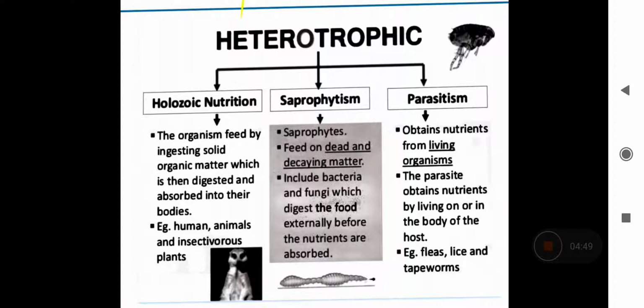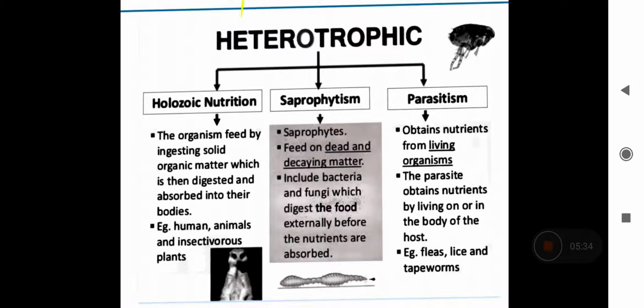Now, the heterotrophic mode of nutrition, if we categorize it broadly, there are different types of heterotrophic nutrition. First is holozoic nutrition, as you can see in this slide. In holozoic nutrition, the digestion happens inside the body of the organism. The food is ingested and digested inside. Most animals, including humans, are holozoic. They follow the holozoic mode of nutrition.